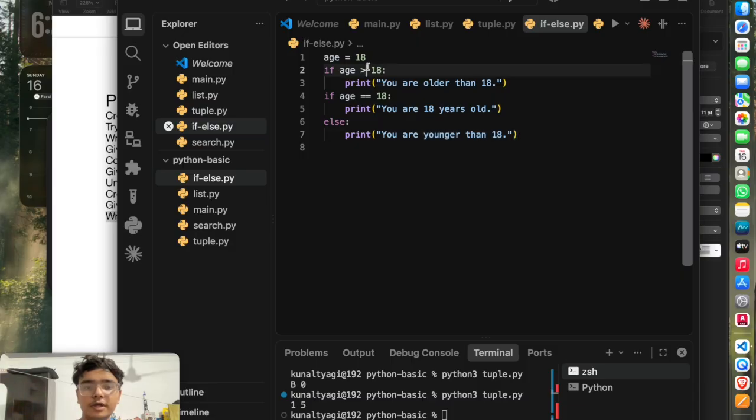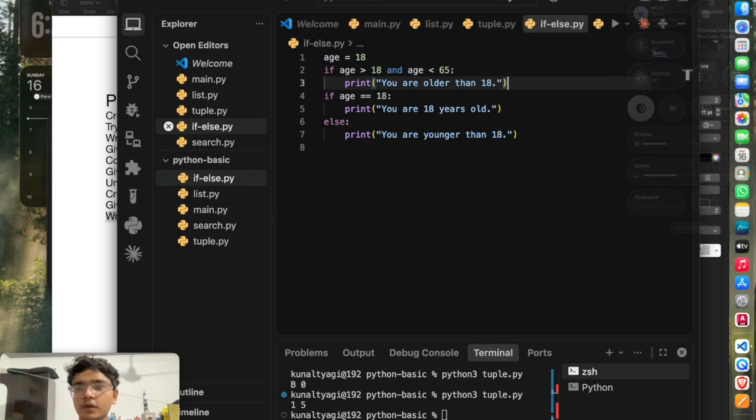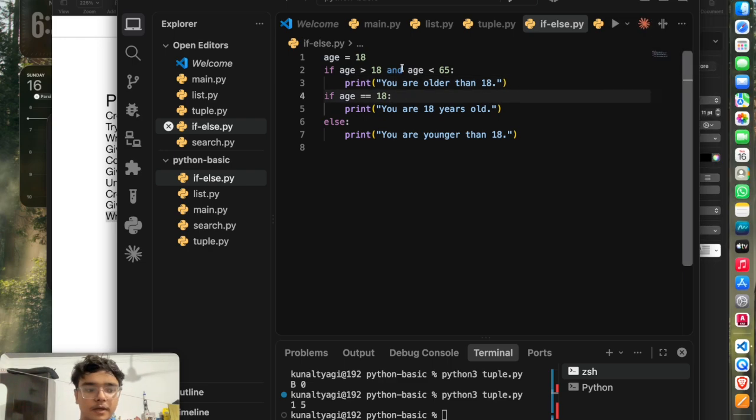We can even use different kinds of operators. For example, you can even write and, and what does this mean here? Both of these conditions have to be true in order to execute this code block. It means if any one of these conditions is not true, then this block of code will not execute. So you have to check it very carefully.